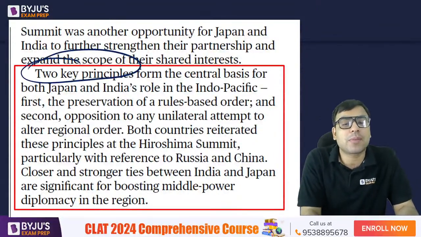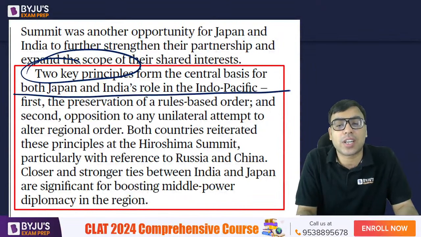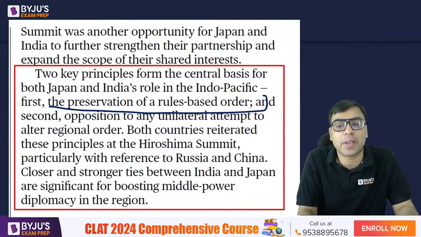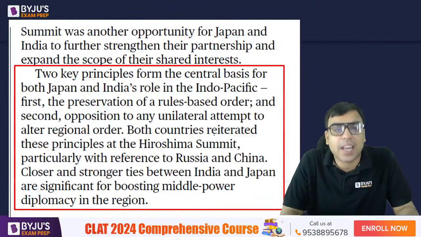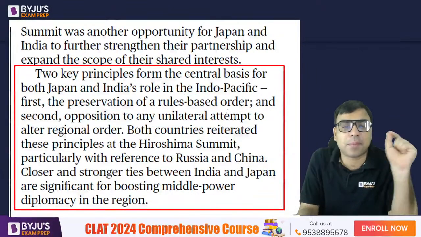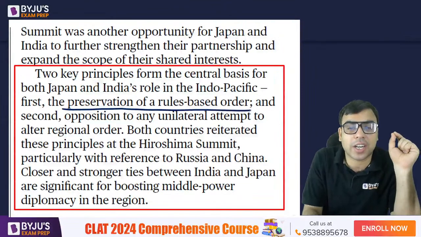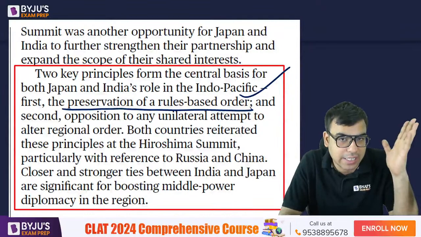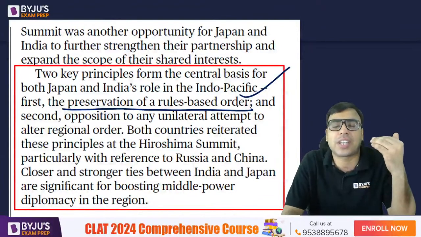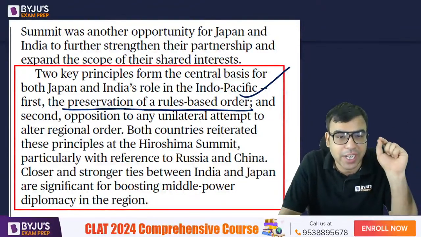Two key principles form the central basis of both Japan and India's role in the Indo-Pacific. First, the preservation of rule-based order, and the second is opposition to any unilateral attempt to alter the regional order. है ना? So दो key principle निकल कर क्या है? पहला है preservation of rule-based order. Means both the nations will be following the international rules and orders. ठीक है? जो भी international rules है और treaty है, both the sides would be following it.